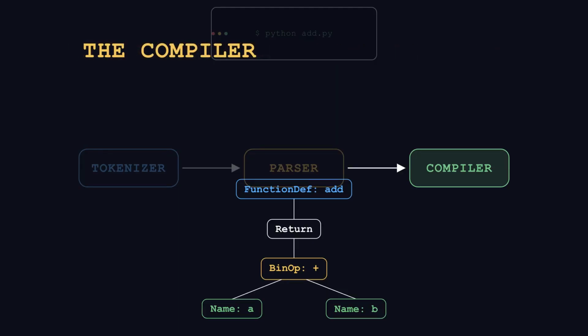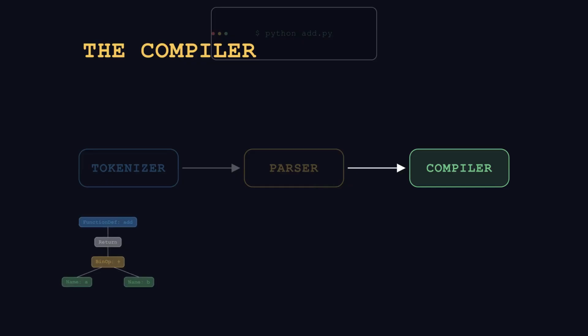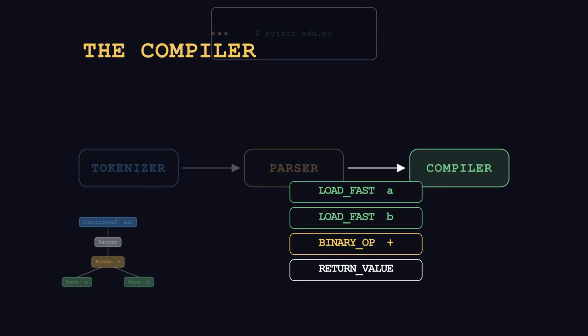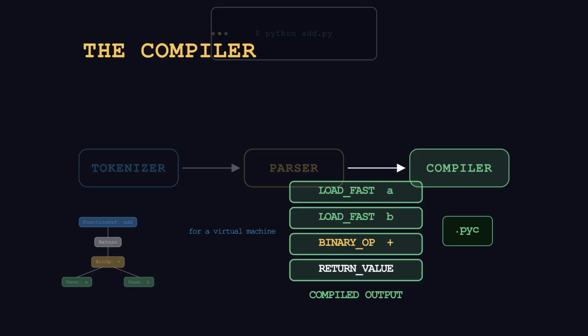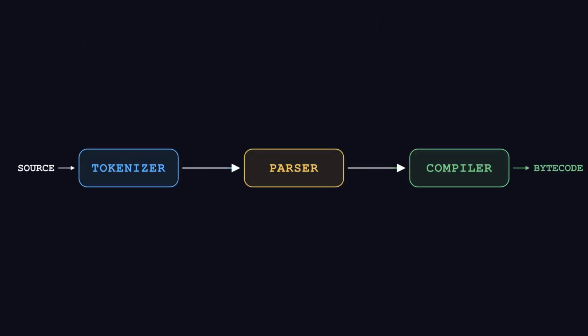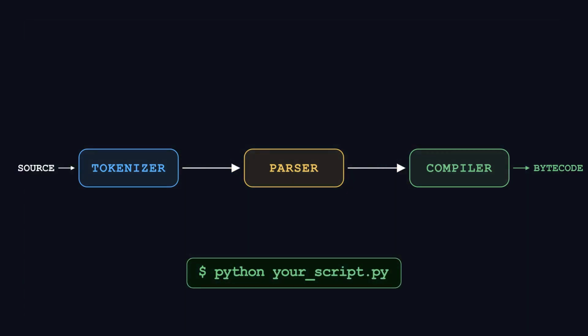This is the one nobody talks about. It walks that tree and emits bytecode, a compact sequence of instructions for a virtual machine, not machine code, not native CPU instructions, but real compiled output, saved in those .pyc files. 3 stages of compilation, hidden behind a single command. Python, your script.py. Now for the final stage.